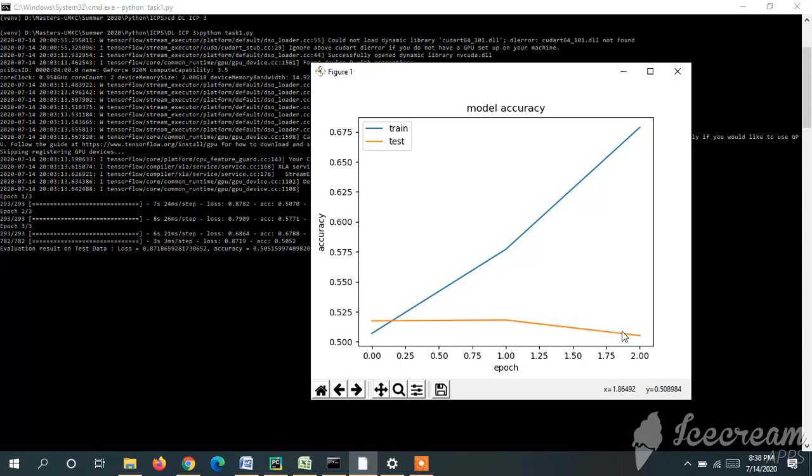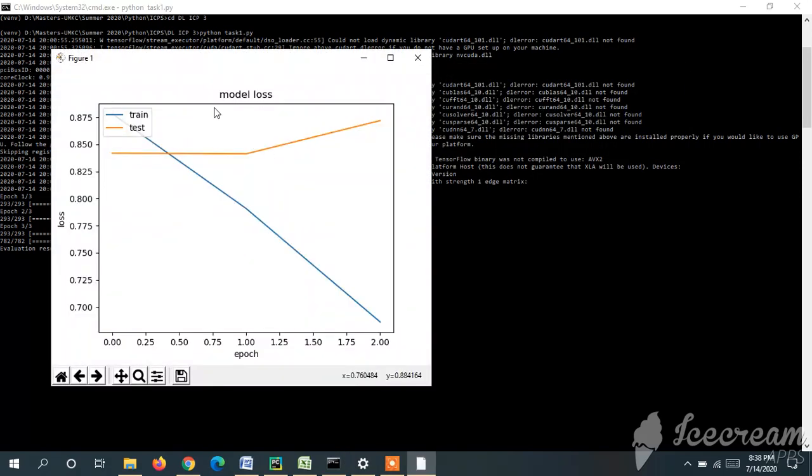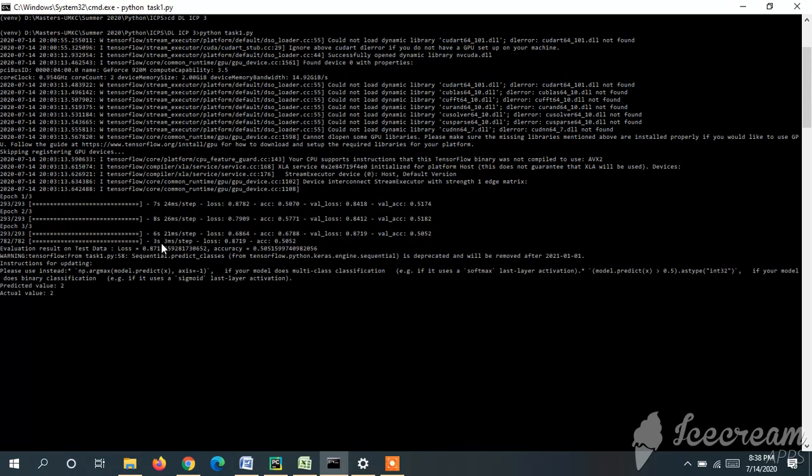This is the loss graph, where the train data has reduced loss with the increase of the epoch. Even here the test data has the higher loss. We have taken a sample and predicted it. We have taken the value as 2 and we have predicted it as 2. Now we will see the second task.